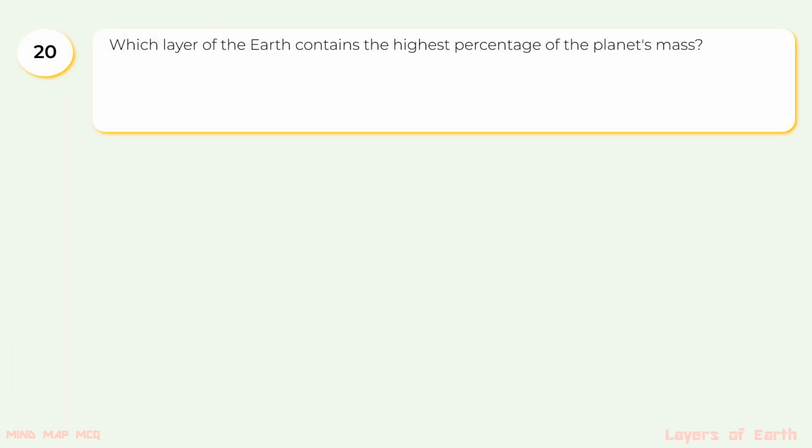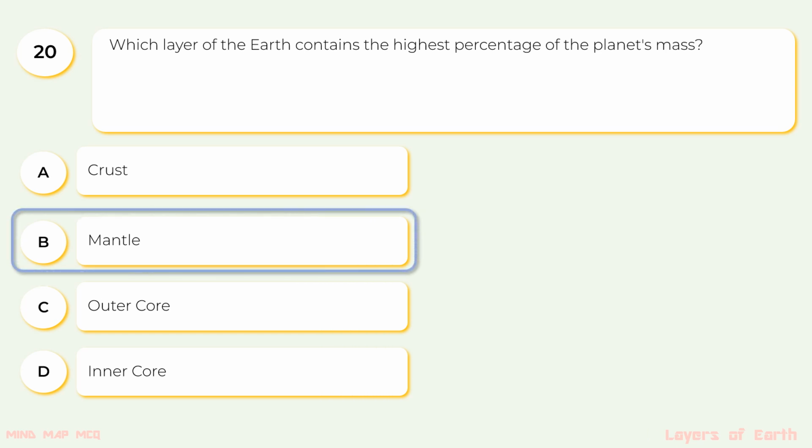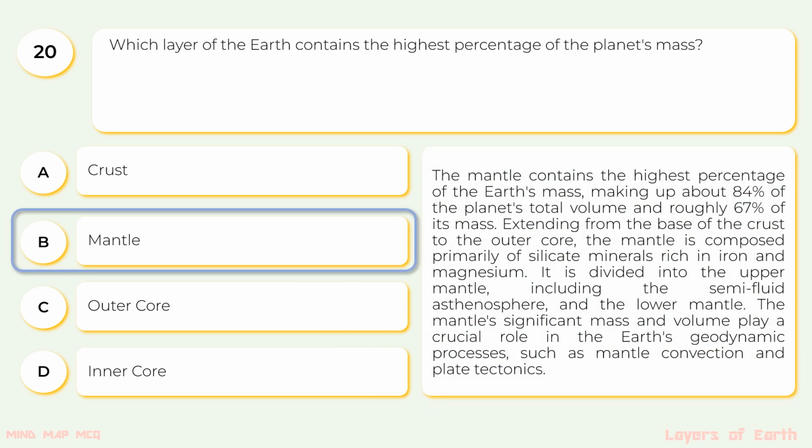20. Which layer of the Earth contains the highest percentage of the planet's mass? The options are A. Crust, B. Mantle, C. Outer core, D. Inner core. The correct option is B, mantle. The mantle contains the highest percentage of Earth's mass, making up about 84% of the planet's total volume and roughly 67% of its mass.